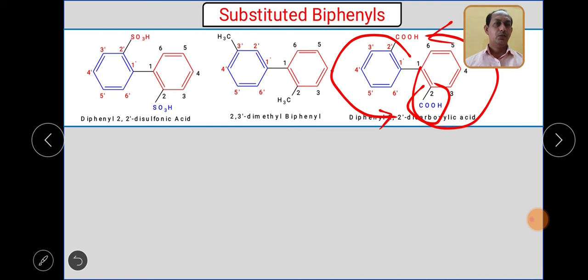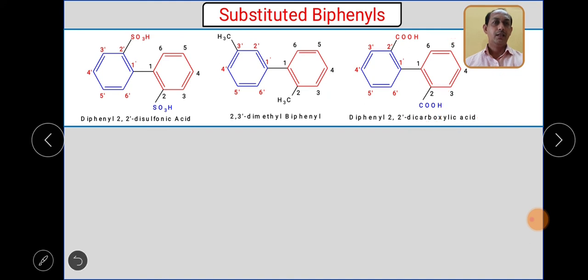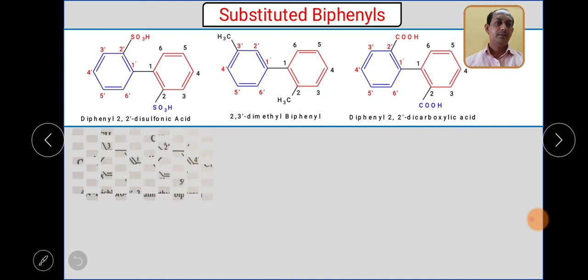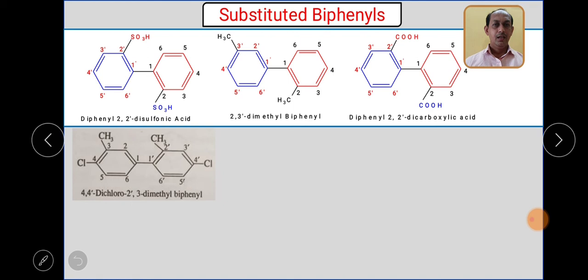Okay. So what will be the name? Diphenyl-2,2'-dicarboxylic acid. This is another structure where you will find 4 substituents, two of which are the same, while the other 2 substituents are different. So even though the structure looks very complicated, the naming is very simple.